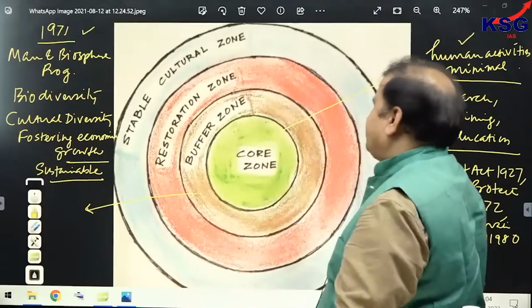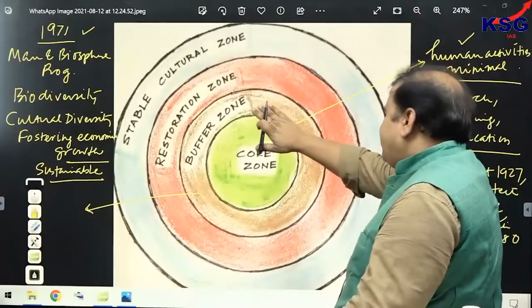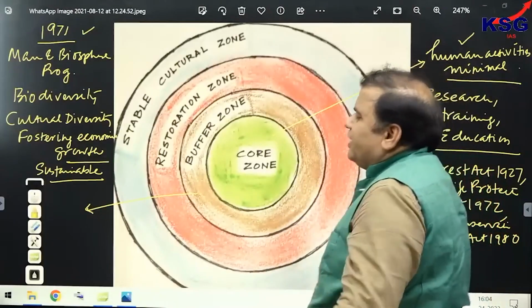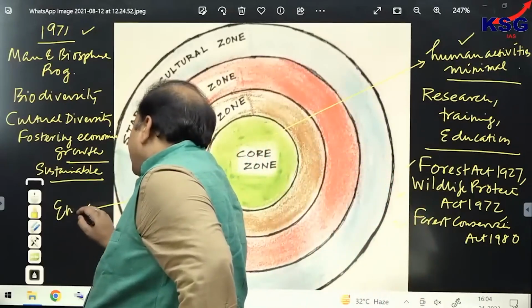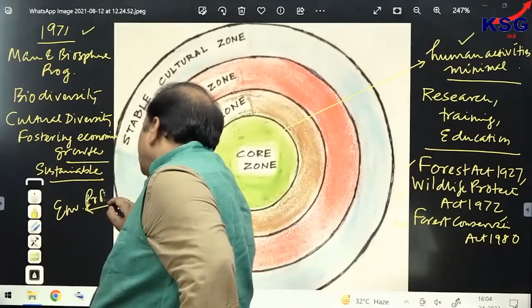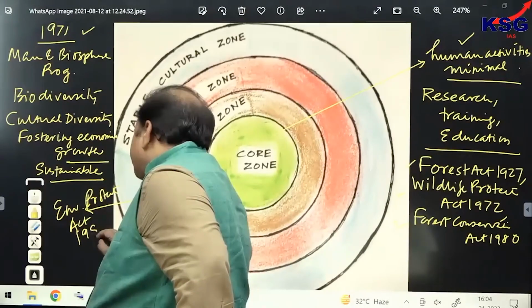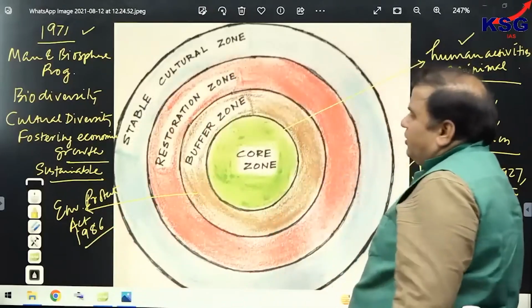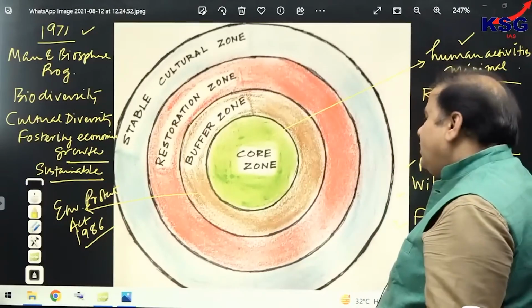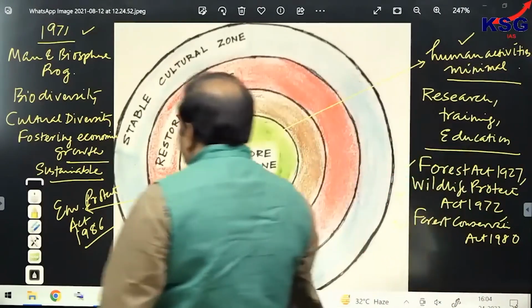So now we can see also that the activities in buffer zone would be managed by another act, and that act is called what? Environment Protection Act of 1986. So activities in buffer zone would be managed by the Environment Protection Act of 1986. Clear?